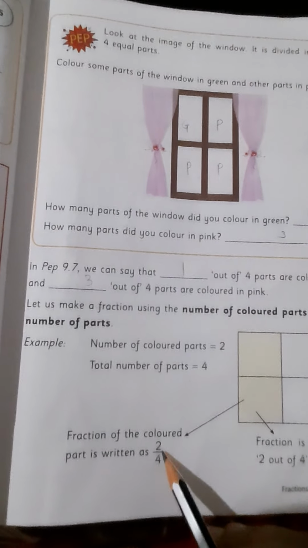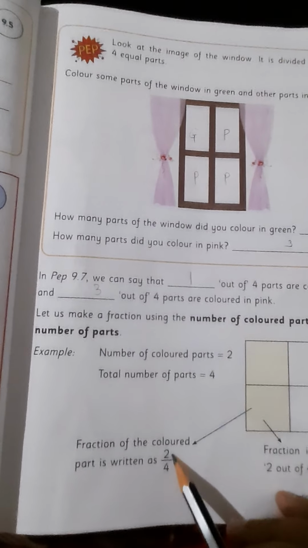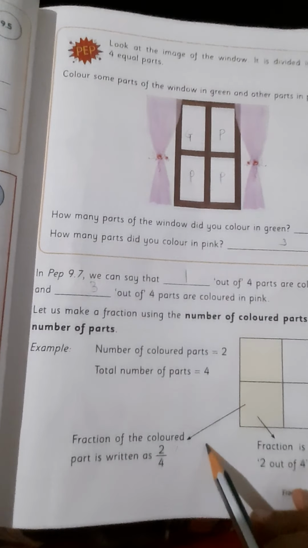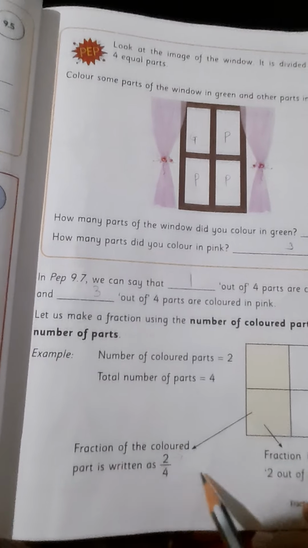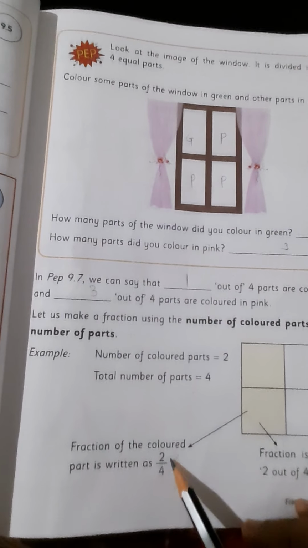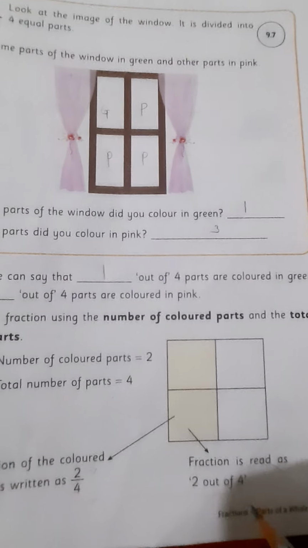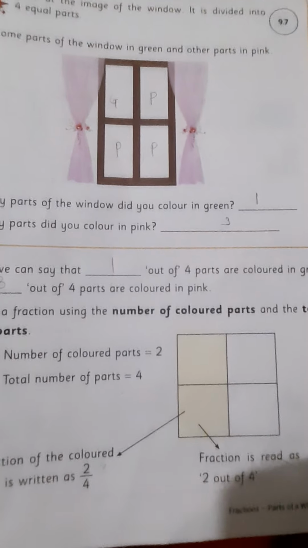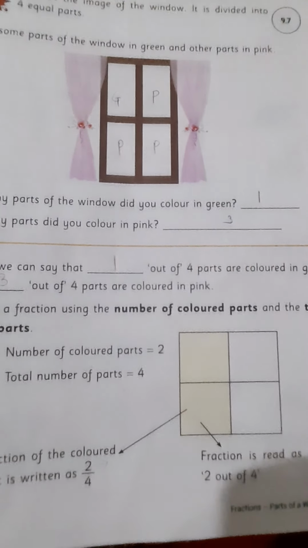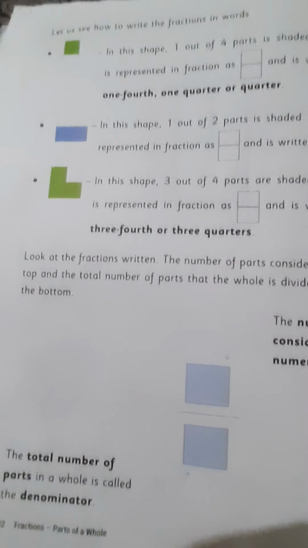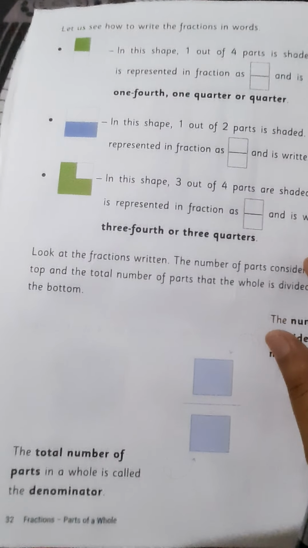2. That means it is 2 by 4. Here 2 by 4 shows the number of parts colored out of total parts. So 2 parts colored out of 4 parts, it is 2 by 4. So the fraction is read as 2 out of 4. Now turn to the next page, children.